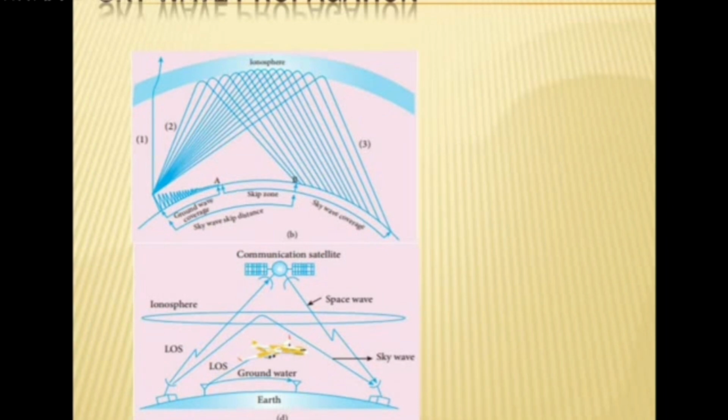Only that frequency is used for skywave propagation. Above that, if you use more than 30 megahertz, the rays escape from the ionosphere. That's why only this particular frequency range is used in the ionosphere.